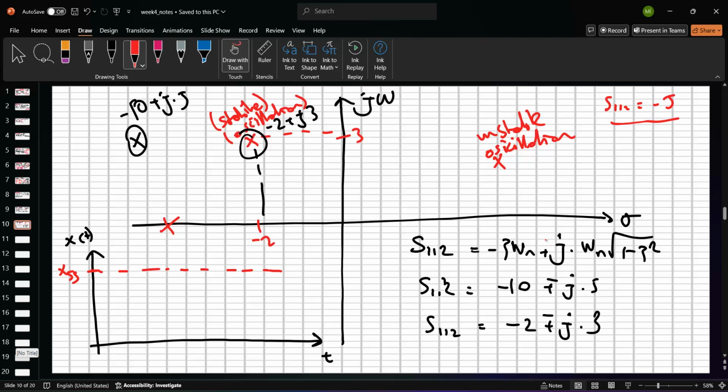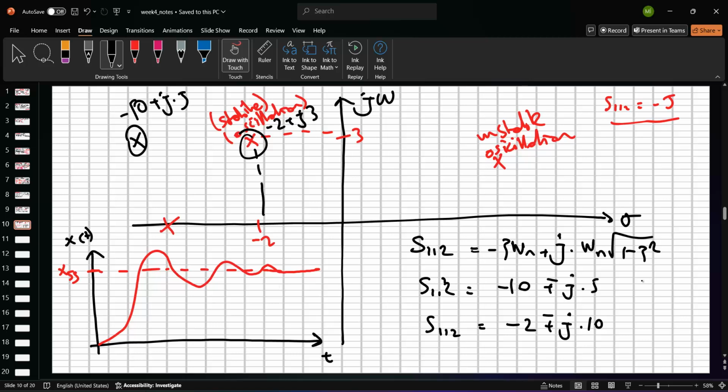If we have the greater zeta Wn, then the response is faster, right? And so first of all, we can draw this signal just like this one, okay? It's the 10.